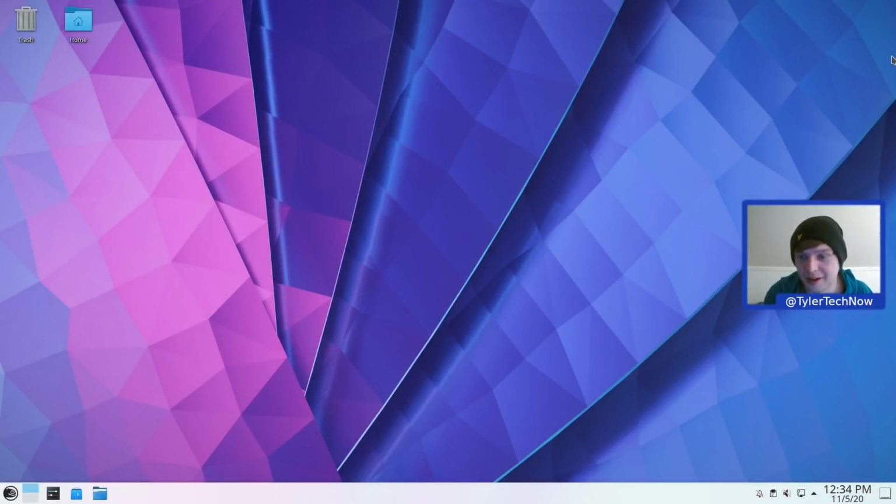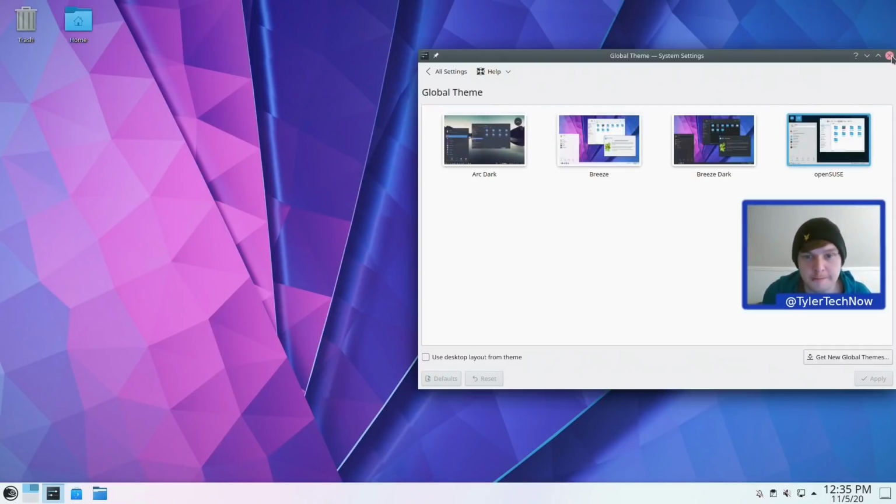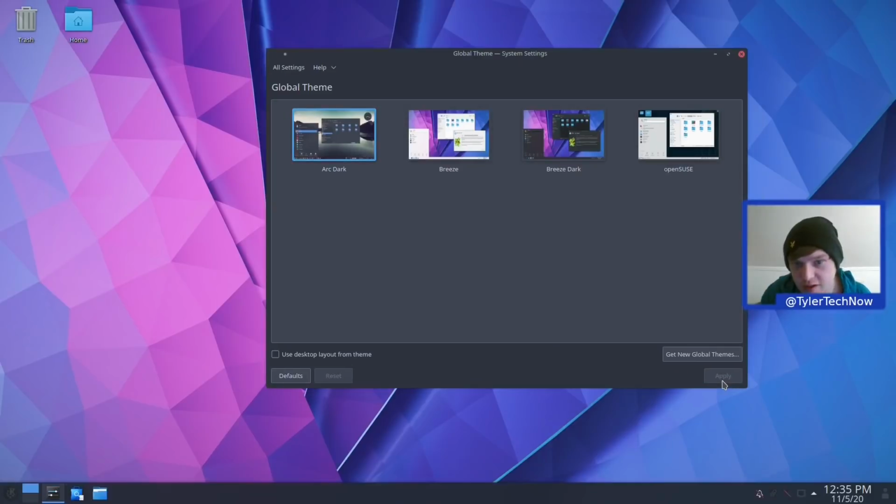And we are back. Right, it's now time for the moment of truth, and let's see if we managed to get our icons and theming to actually install. So first of all, let's go into the global theme package. Okay, so I can see Arc Dark, perfect. So let's go ahead and apply that and see if that's all working as it should.